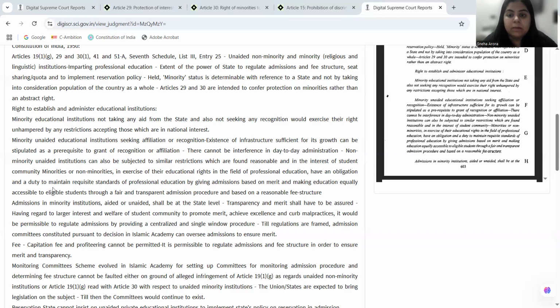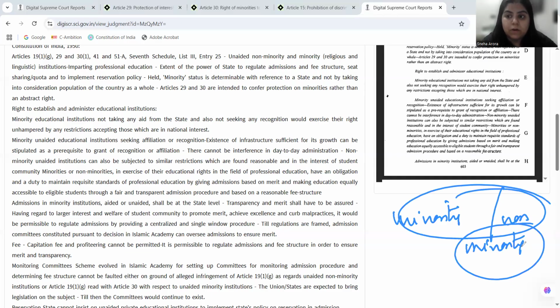The main point here is whether they are minority or non-minority, it does not matter. If the college is private, unaided, then in that case, state imposed quotas cannot be made.